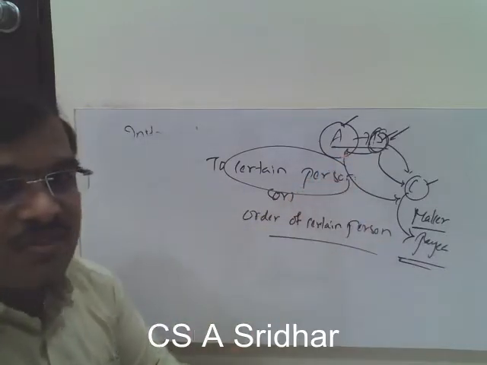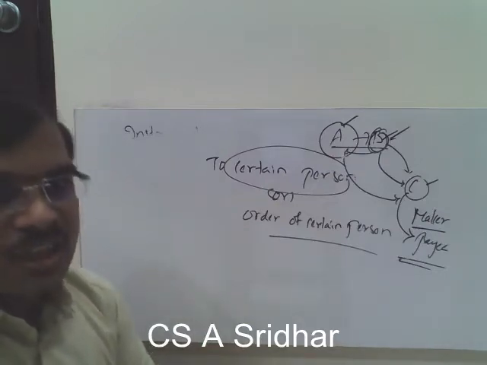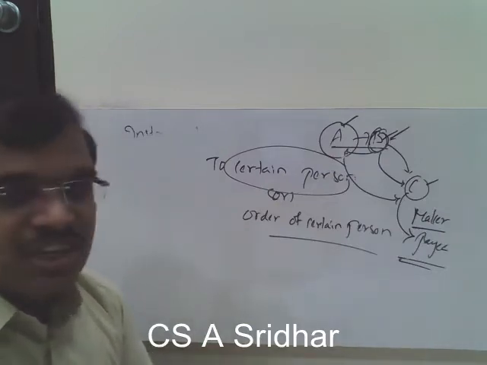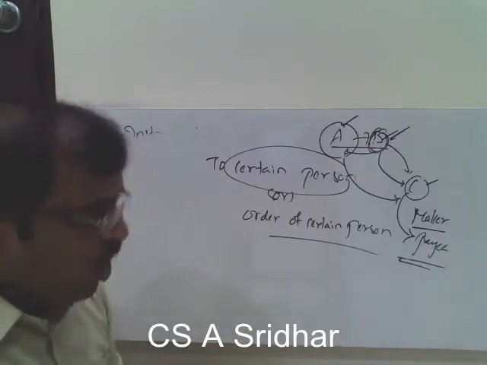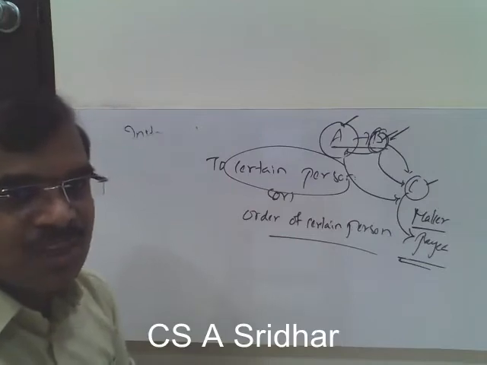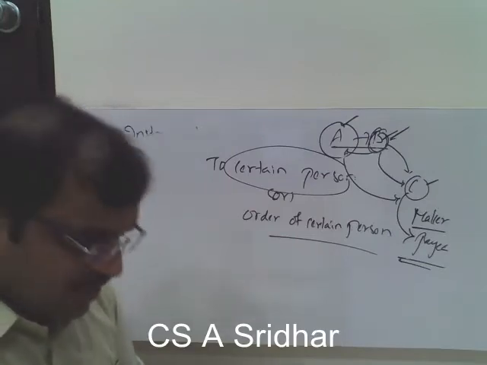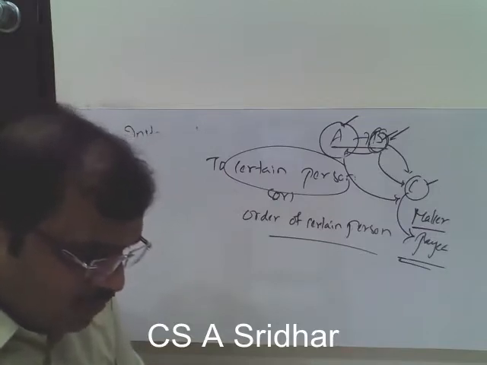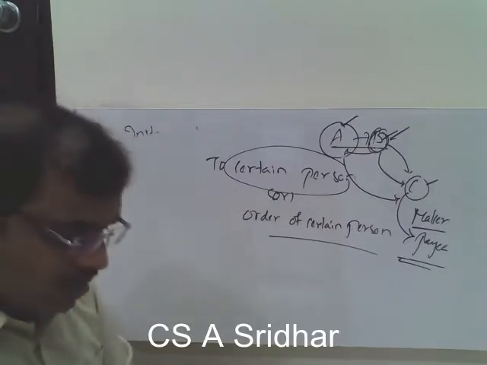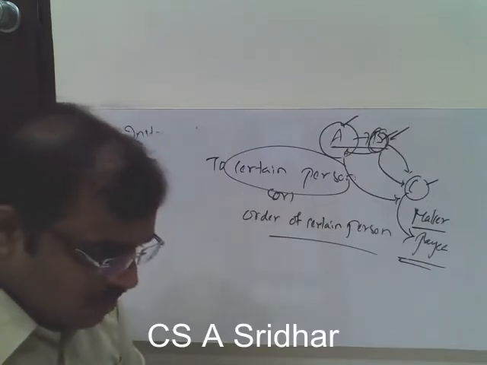So now let us revise the definition once again. You have to refer to the definition given in your textbook. Section 4 of the Act says that a promissory note is an instrument. Already we have discussed the meaning of instrument: any document which creates legal rights and obligations between the parties. It is an instrument in writing, not being a banknote or currency note. We will discuss after some time what that means.